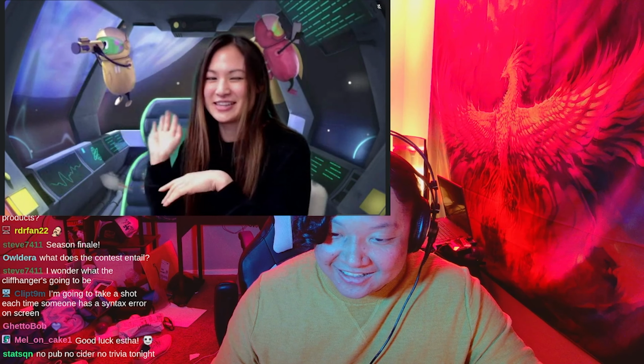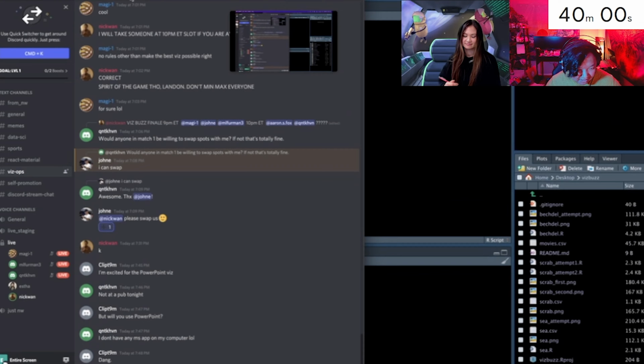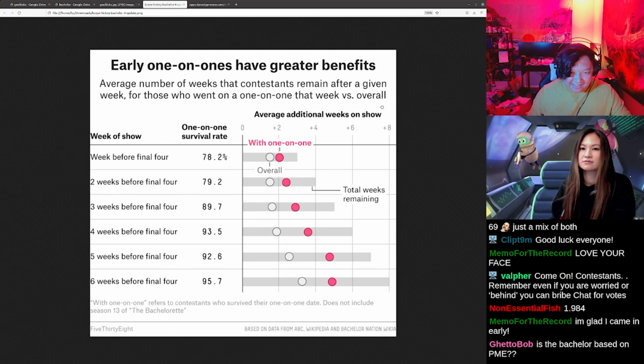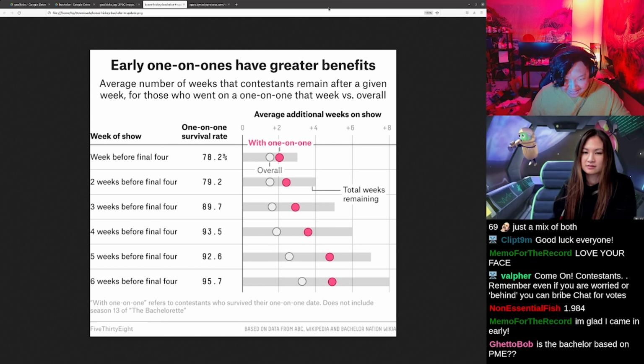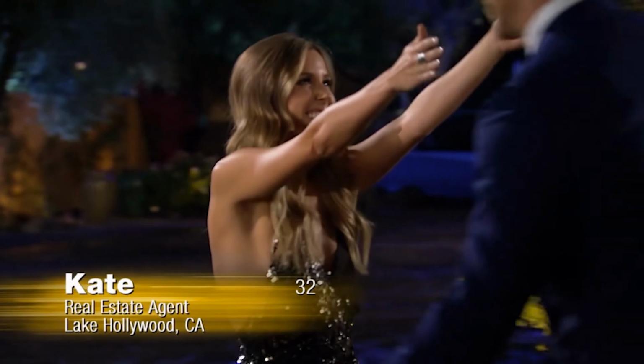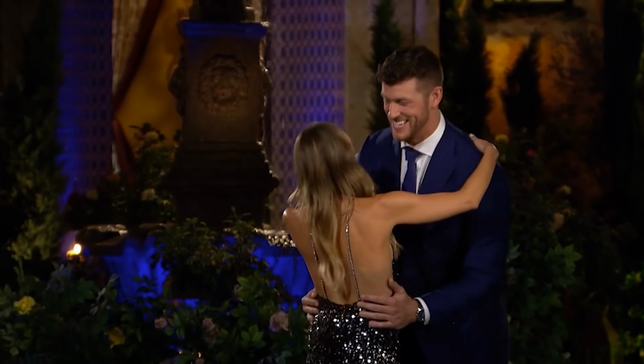All right, first, you get to pick a bunch of numbers. The first number you get to pick is between 1 and 2. 2. Well, 2 is none other than this data viz right here. This is from the show The Bachelor. They are going to be replicating this data visualization. So whenever they go on a date with the Bachelor or the Bachelorette, what is the odds of survival? So like, how likely are you going to get to the last episode of the show?